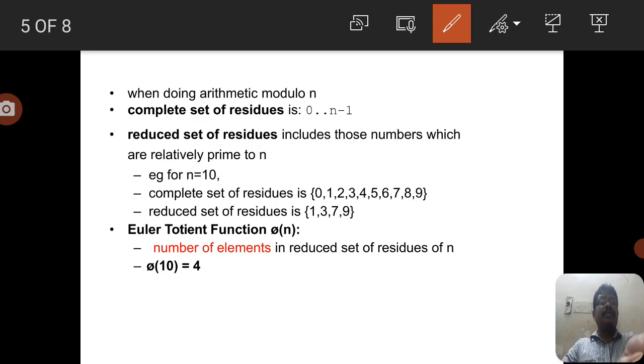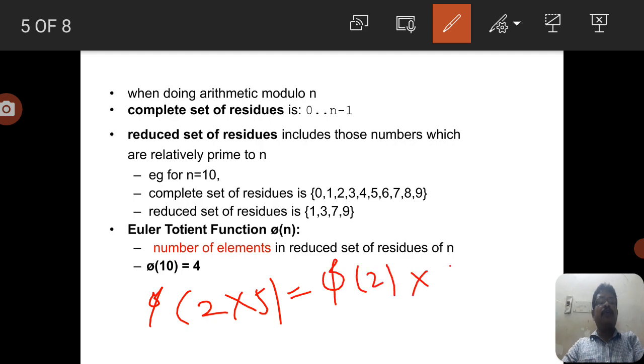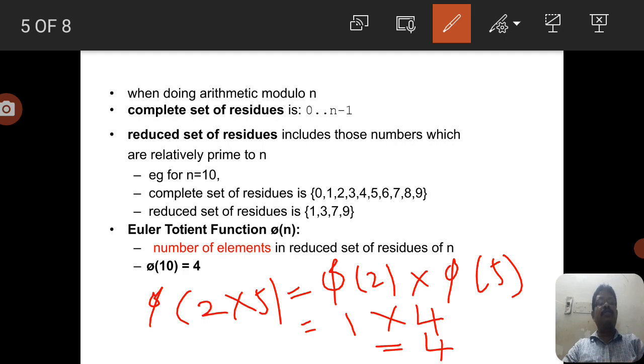Here 10 is the prime product 2 into 5. So we write phi of 2 into phi of 5. Phi of 2 is 2 minus 1, that is 1, into phi of 5, which is 5 minus 1, that is 4. So phi of 10 equals 4.